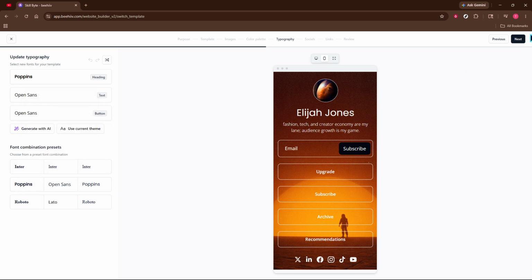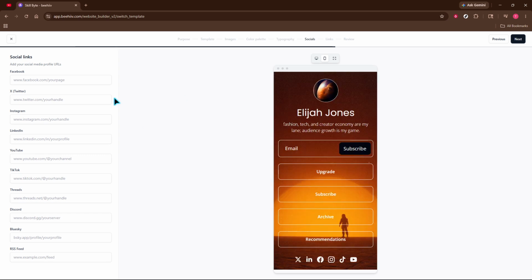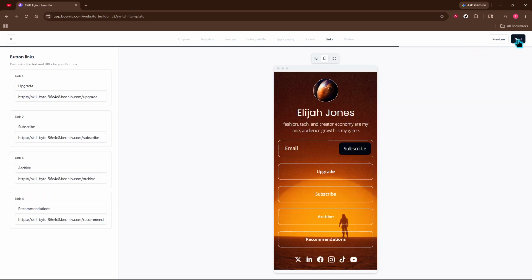Add your social links by pasting the URLs for the platforms you actually use and disable any you don't. Set them to open in a new tab to keep visitors on your page. Click Next to add button links.